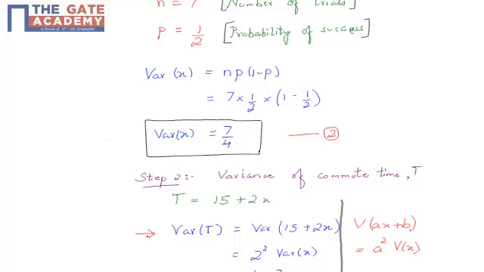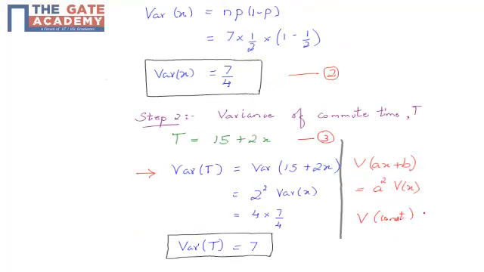So variance of T would be equal to variance of (15 plus 2X), as we can see from the above equation number 3. How? Now we know that variance of (aX plus b) is equal to a square times variance of X, where a and b are constants. Please remember, variance of a constant is always equal to 0. So I would get variance of T is equal to 2 square times variance of X.